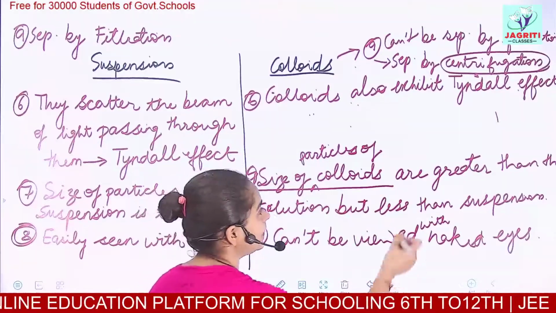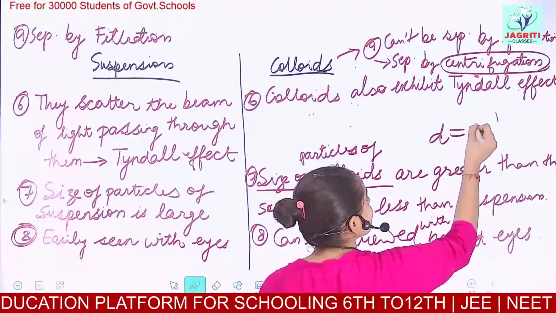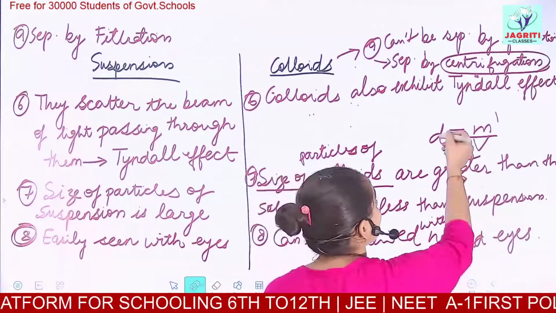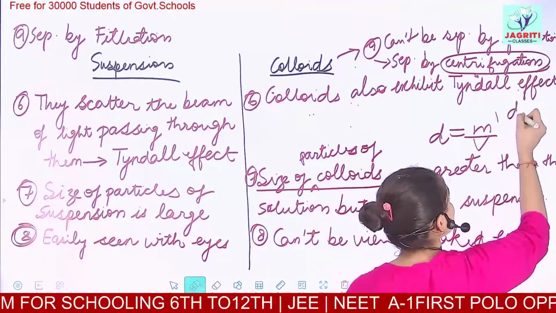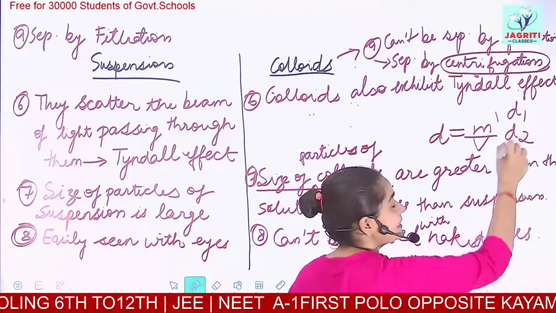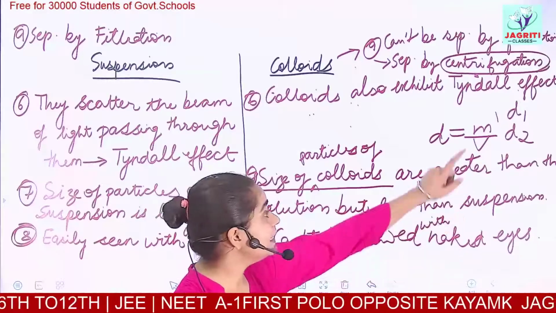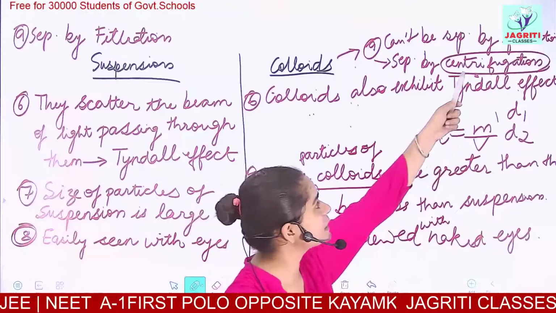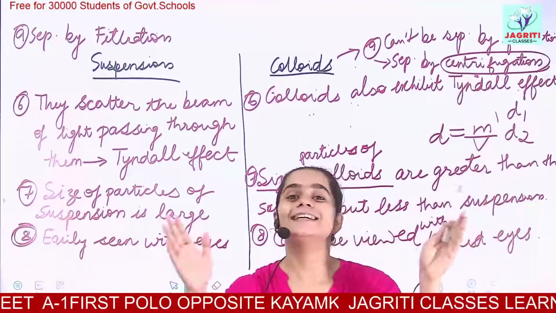And what do you mean by density? Density is simply mass per unit volume. So let's suppose you have two components. The first component has density D1 and the second has density D2. Then these two densities should have a difference. Then only we can use the centrifugation technique for their separation.